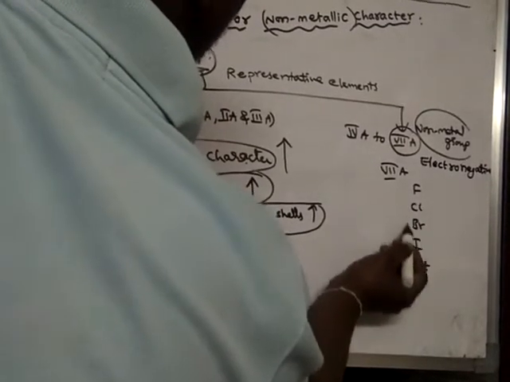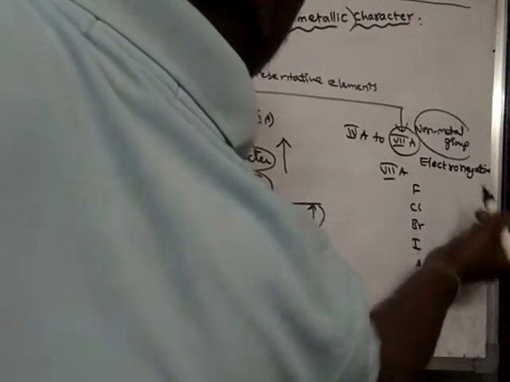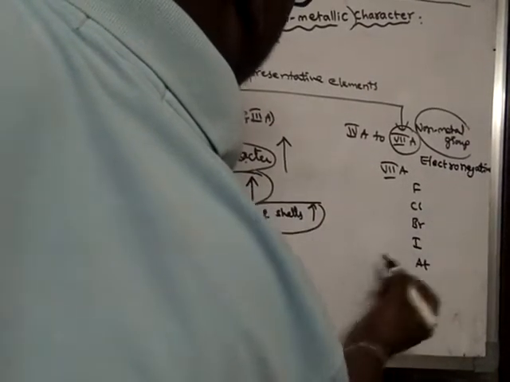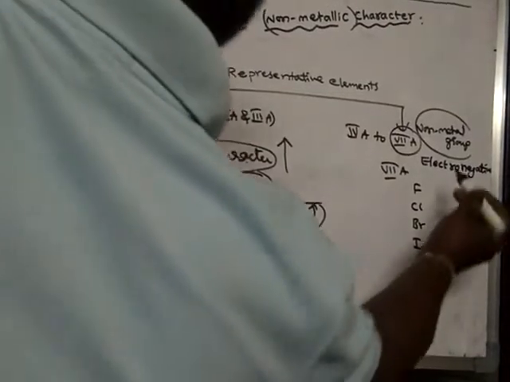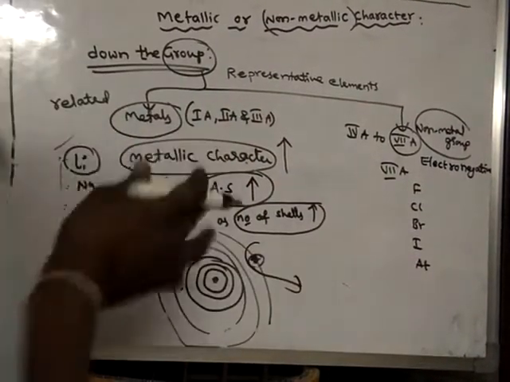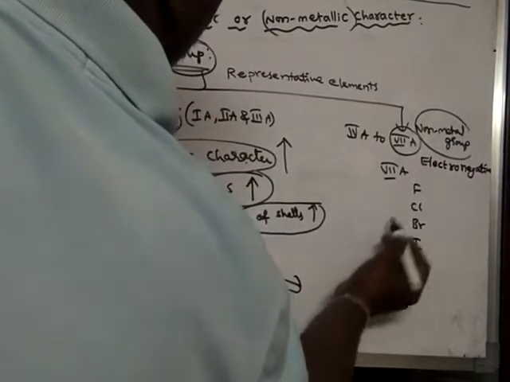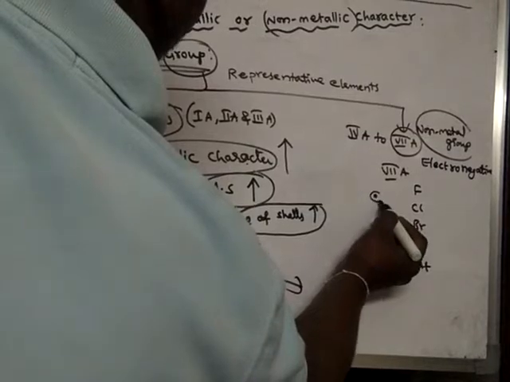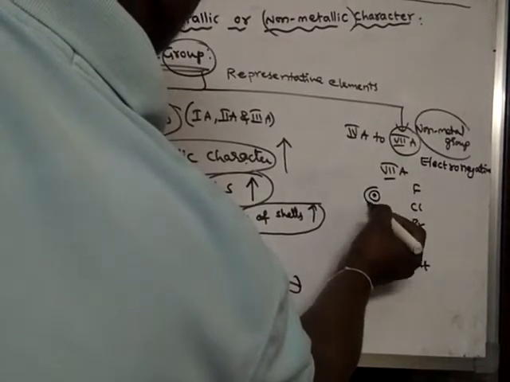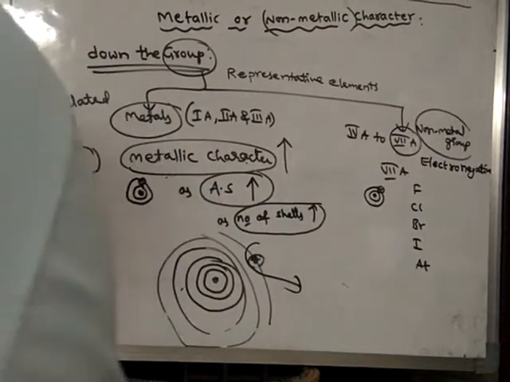What happens to the size of the atom? Down the group, the size of the atom increases, no doubt. But electronegative character means electron attracting ability. For example, let us take fluorine. This is the fluorine atom. It has only 2 orbits. This is the electron in the last orbit.